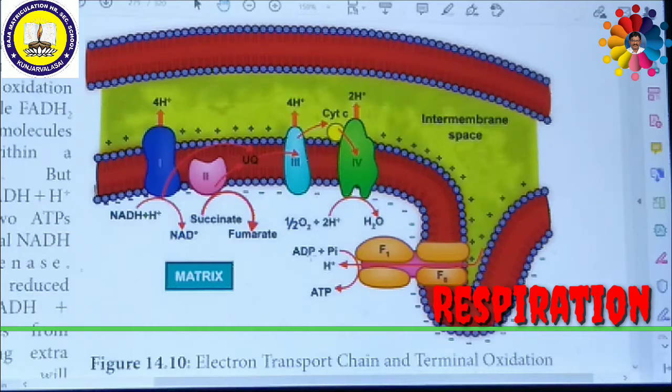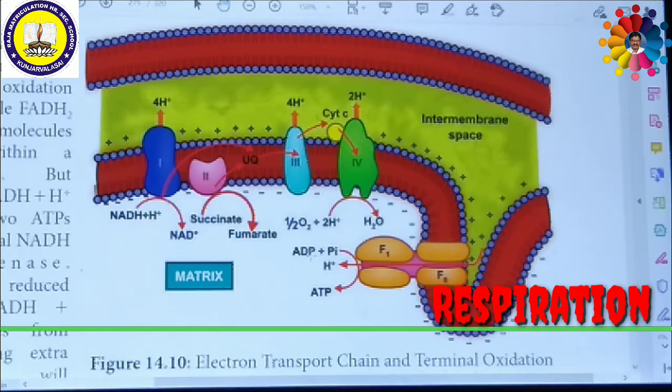So during glycolysis, the link reaction and the Krebs cycle, the respiratory substrates are oxidized at several steps, and as a result NADH2 and FADH2 are produced. These reduced coenzymes are transported to the inner membrane of mitochondria and are converted back to their oxidized form, producing electrons and protons in the mitochondria.